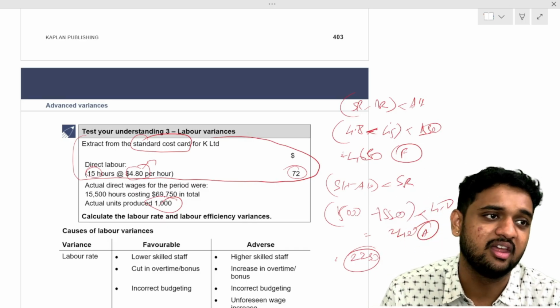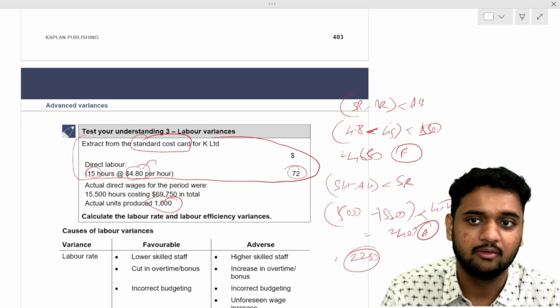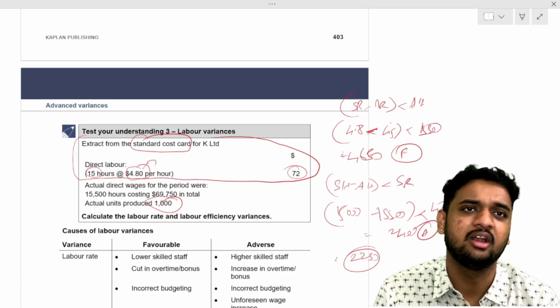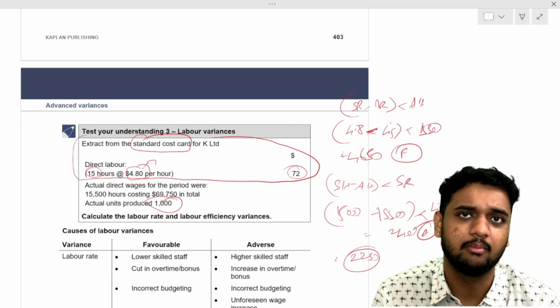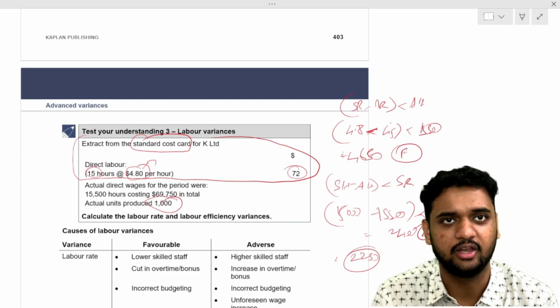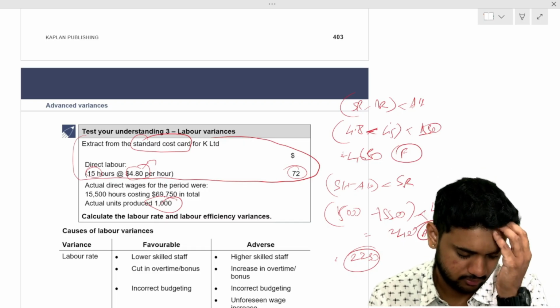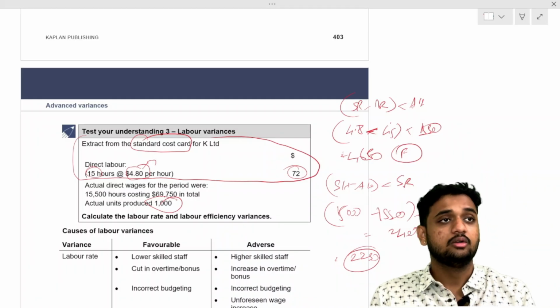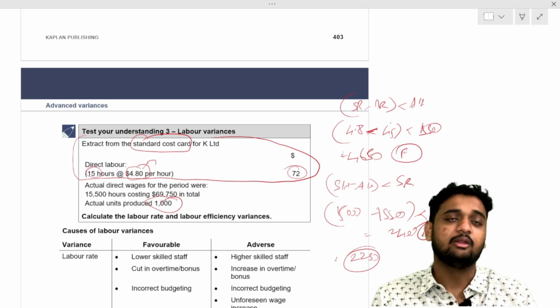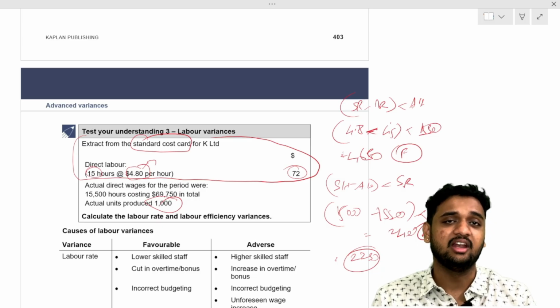Variable overhead variance we will see. Now we are going to see something called variable overhead variance. You will see it in traditional costing methods. When we take the traditional absorption costing method, was it majorly material intensive or labor intensive?